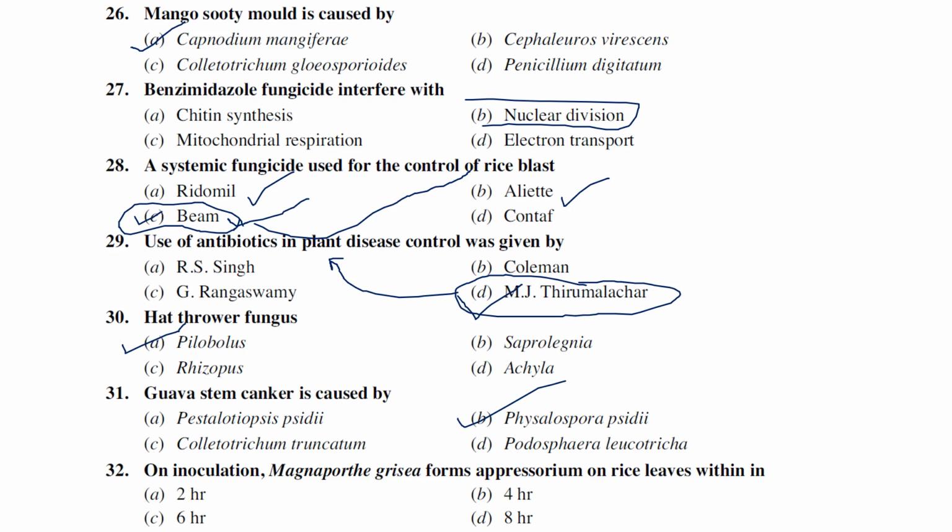On inoculation, Magnaporthe grisea, that is rice blast, forms appressoria on leaves within, generally, 4 to 6 hours of inoculation, and we can generally observe the symptoms. So the answer is 4 hours.